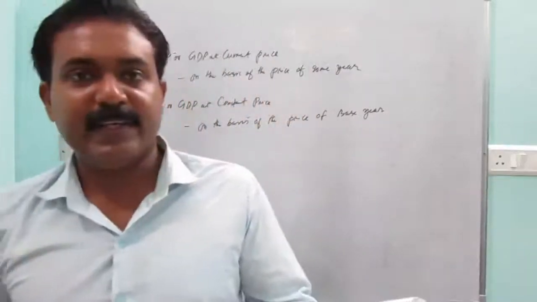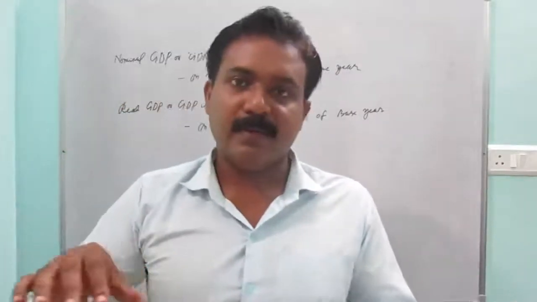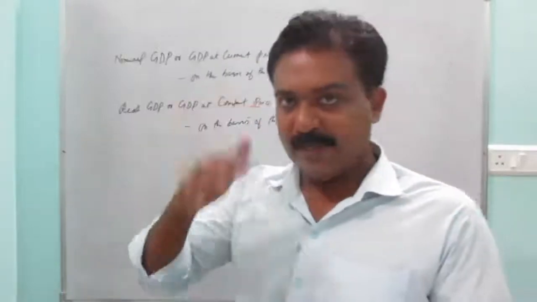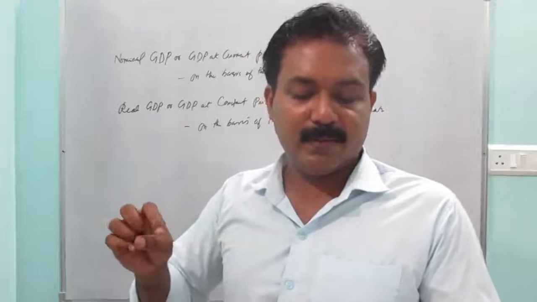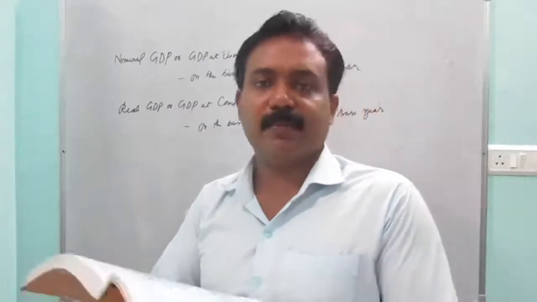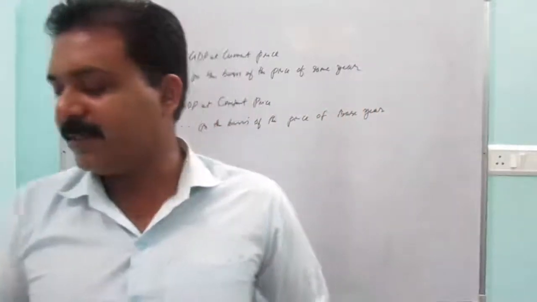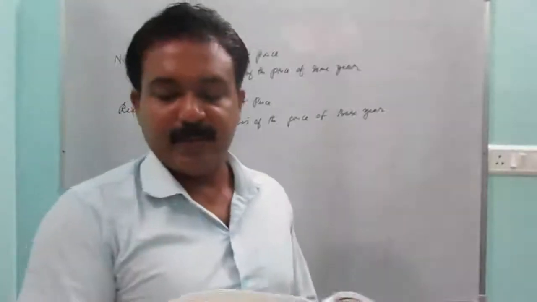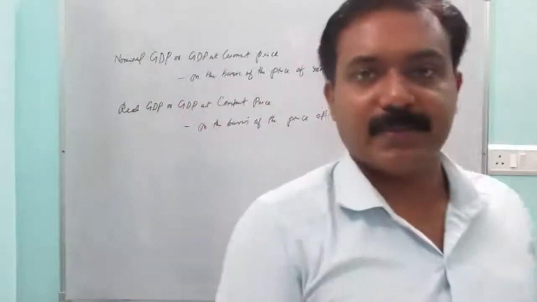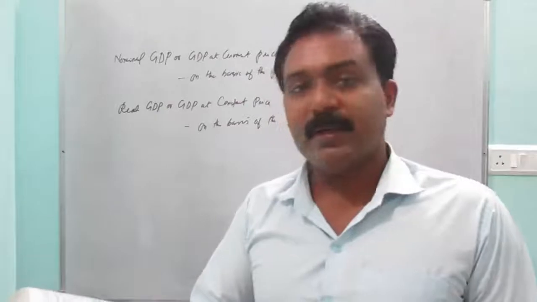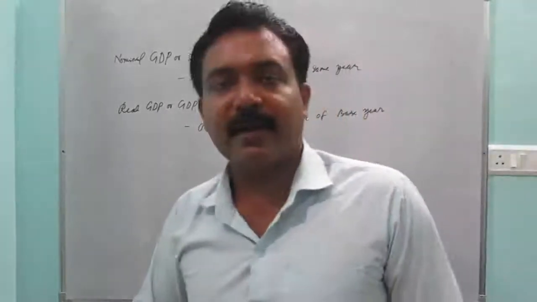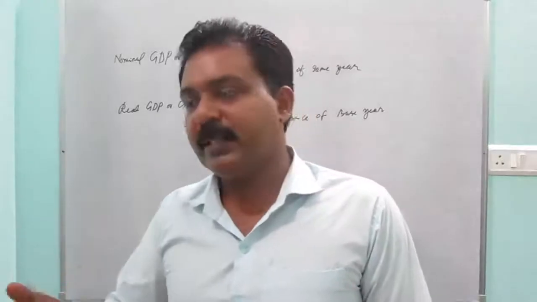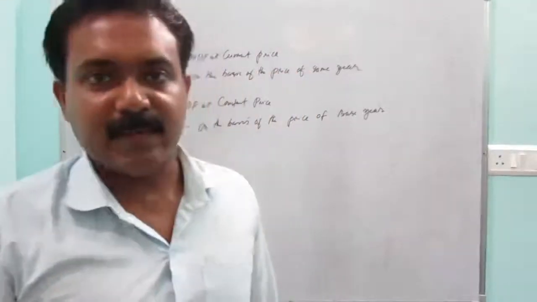Real GDP is equal when the base year and current price level are the same. Then real GDP is less than nominal GDP. That only generally happens, because there will always be inflation in a country like India, so real GDP will always be less than nominal GDP.